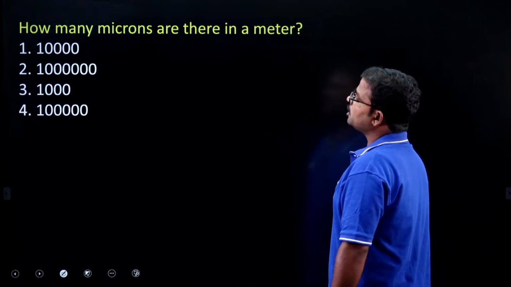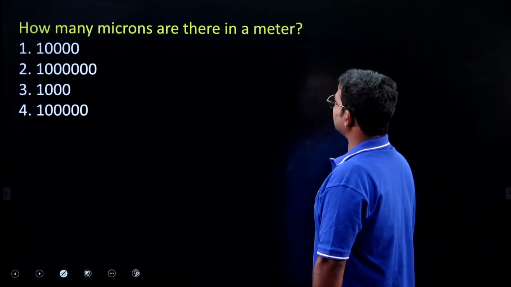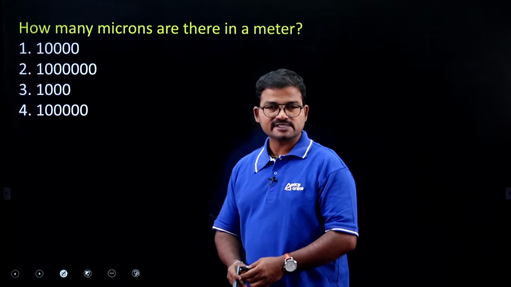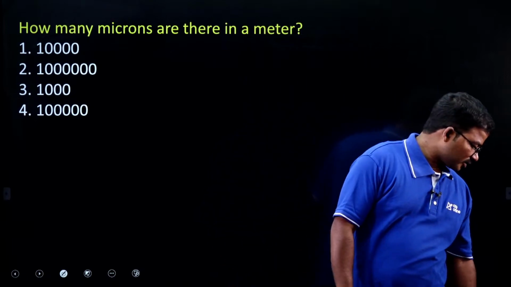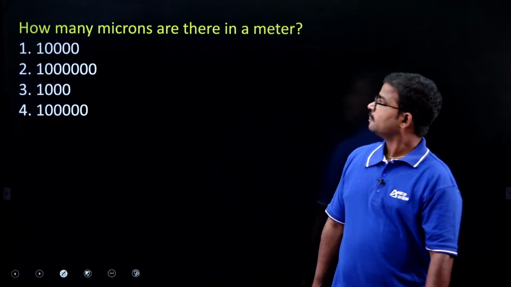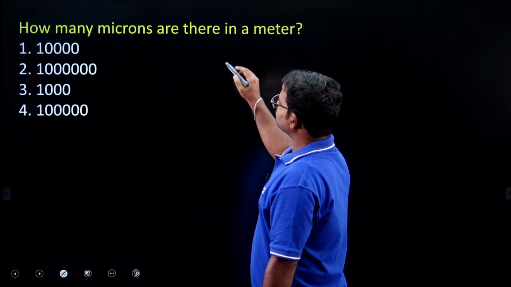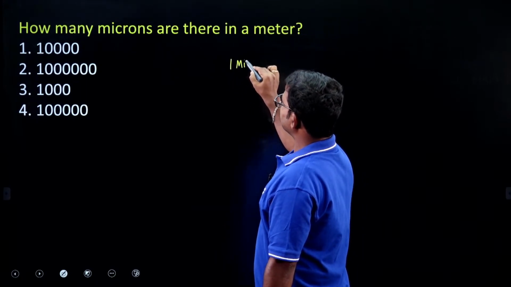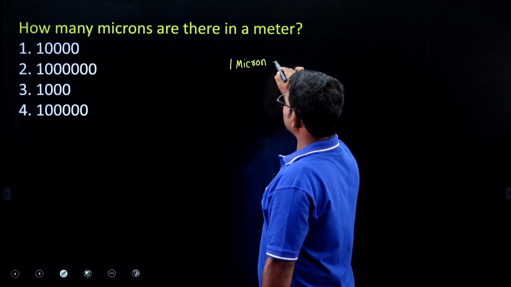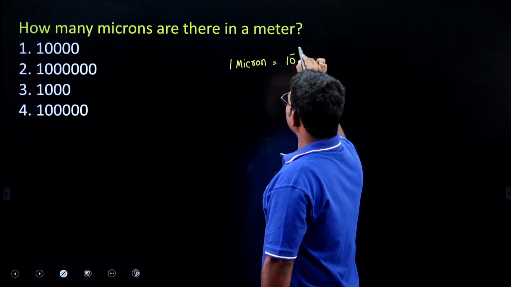Right, so next one: how many microns are there in a meter? It is a very simple question. Of course, 1 micron is equal to 10 power minus 6 meters.